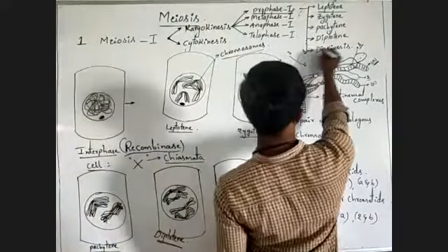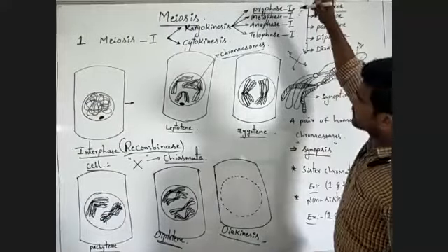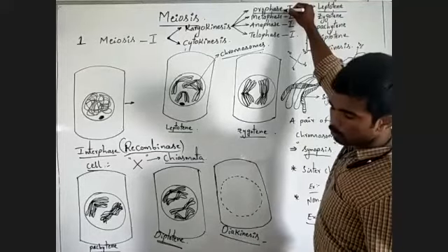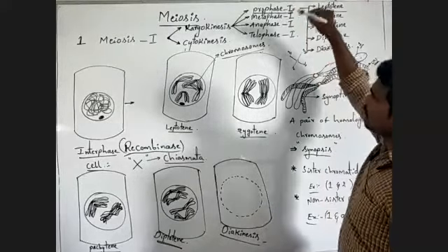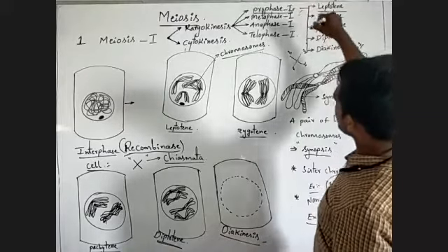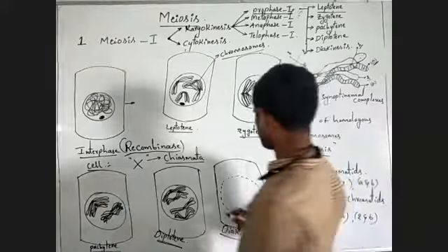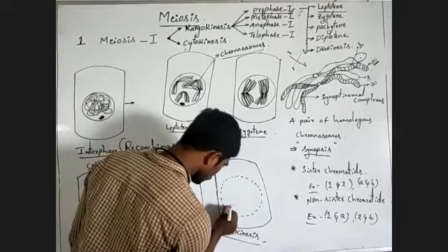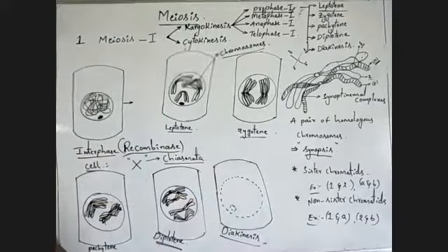This is the last step of the prophase. Already in the last class we discussed what will happen during the prophase. Nuclear membrane and nucleolus disappear. In meiosis one, during the last step of prophase one, the nuclear membrane disappears. Next, the nucleolus also disappears.